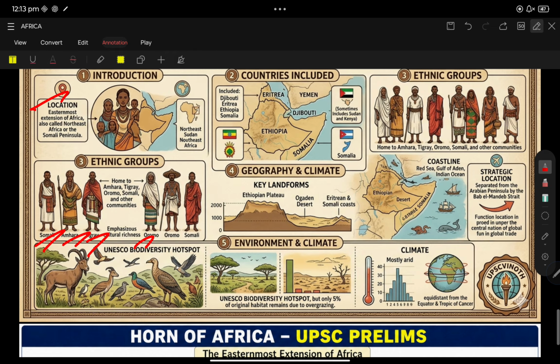Geography: Ethiopia is a plateau, and it has desert as well. Eritrea and Somalia have coasts. Ethiopia is a plateau, while Somalia is a coast.